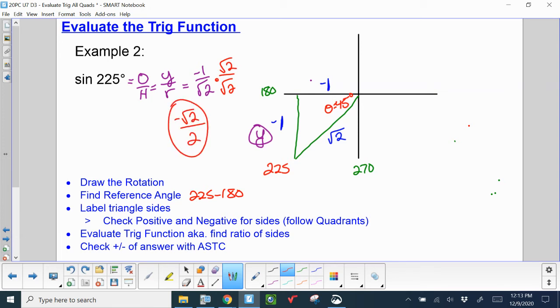Boom. And if I think about ASTC in Q3, that's where tan is positive. So since my question asked me sine, my answer should be negative. Boom, done.